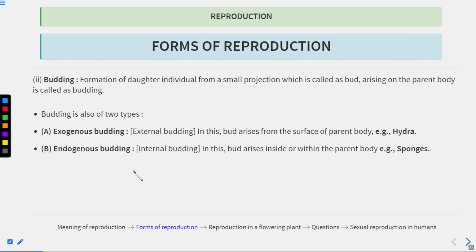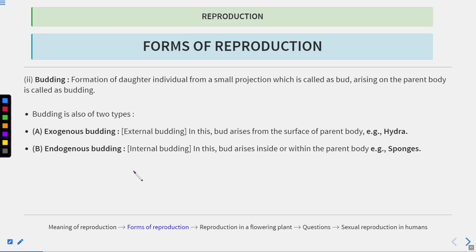Clear? Now next is budding. Here we are talking about the various methods of asexual reproduction. We were talking about fission. Now we'll talk about budding, then fragmentation, and then vegetative reproduction, micropropagation, and spore formation. Clear? So budding is the second mode of asexual reproduction.